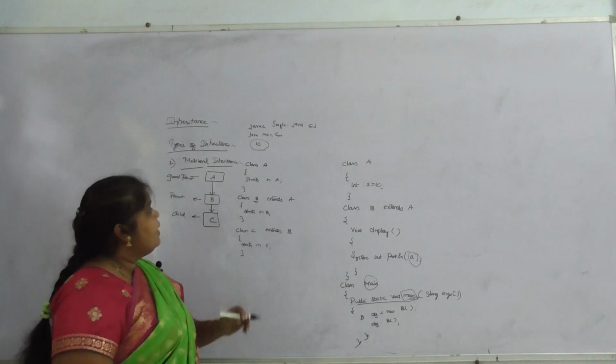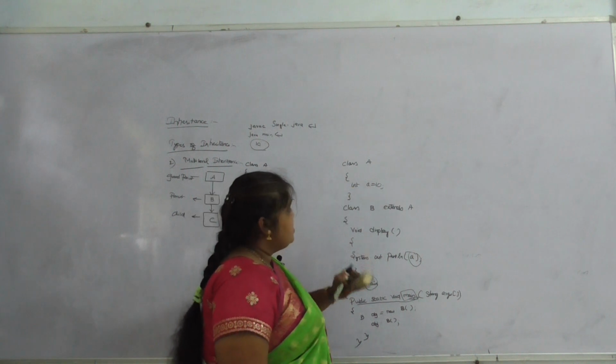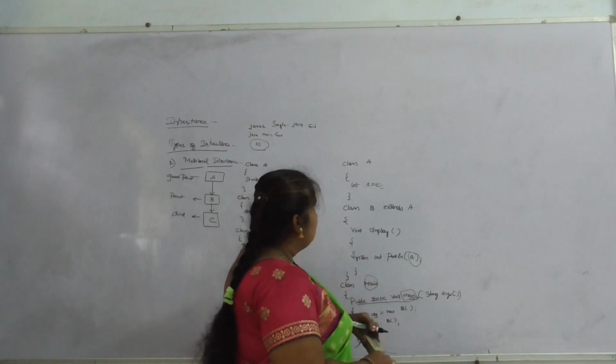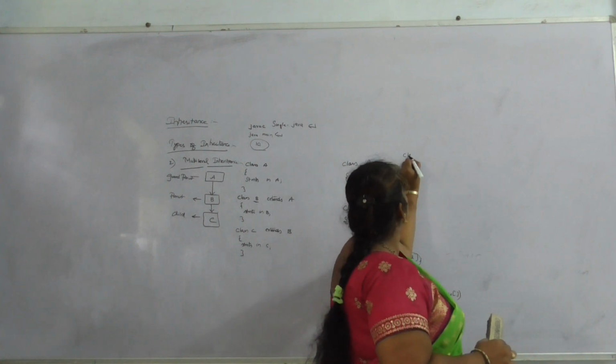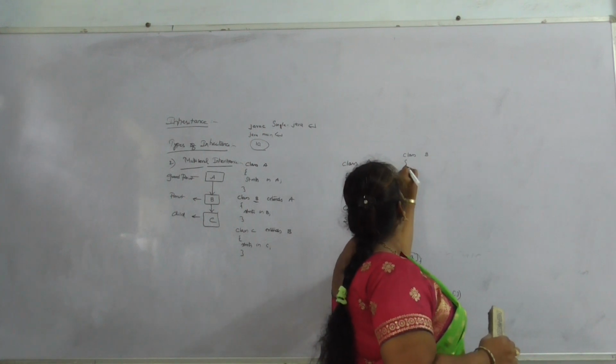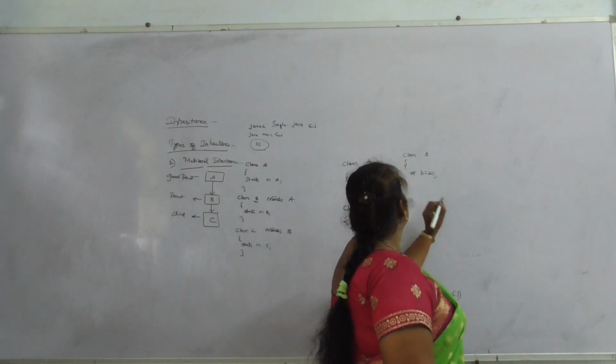So coming to the example, I have taken class A with int A equal to 10, and class B with int B equal to 20.